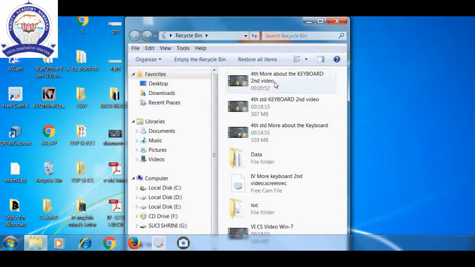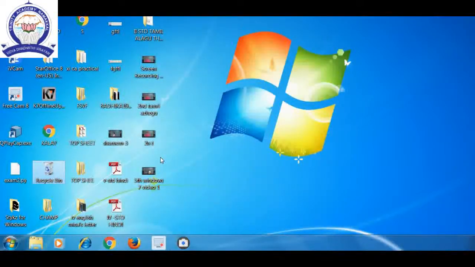Recycle bin. All the deleted files will be displayed in the recycle bin. Okay, children. I explained how we can change the background design, how we can select an icon, and how we can open an icon. Very good. Single click, select an icon. Double click, open an icon.